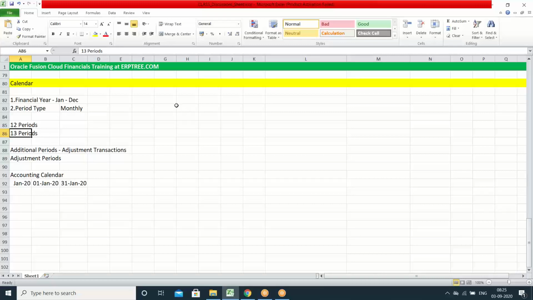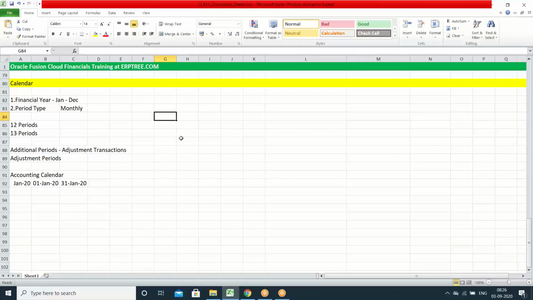Sir, I am talking about primary and secondary ledger reconciliation, because at the year end when the period is closed with the adjustment, those entries have to be reconciled between primary and secondary.